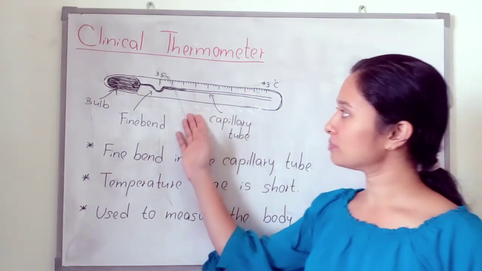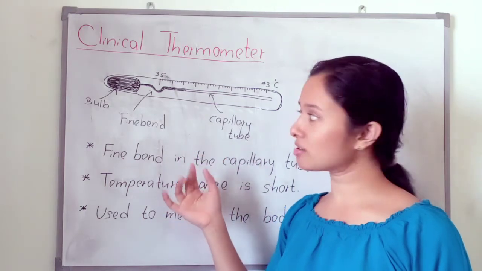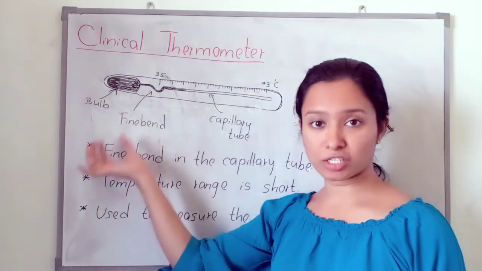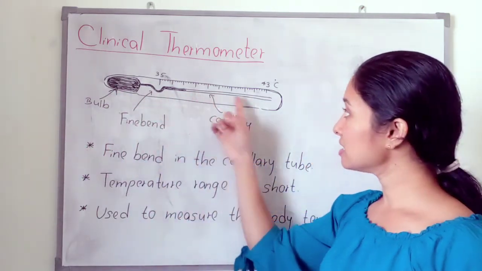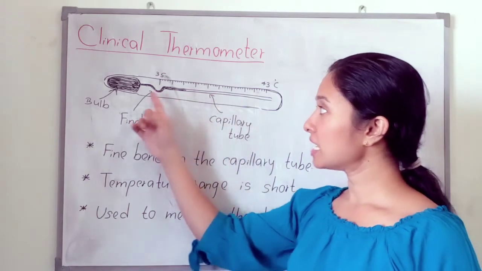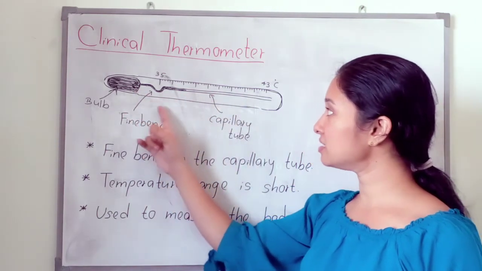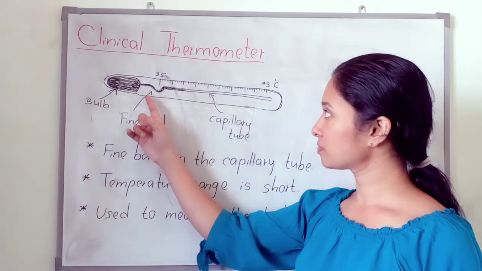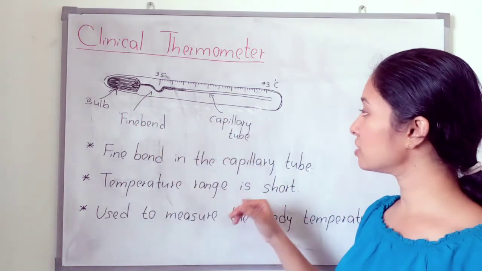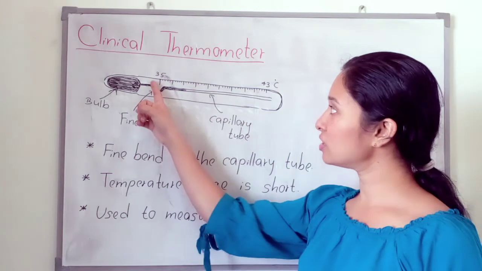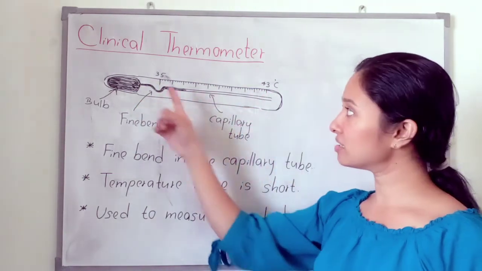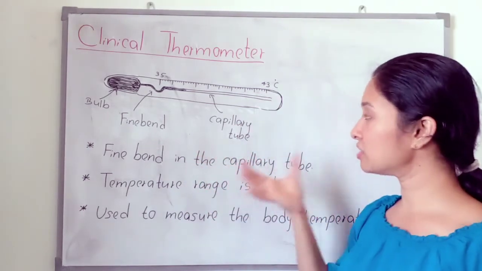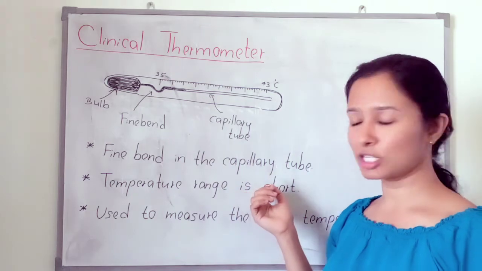Okay, look at this figure. There are some special features of the clinical thermometer. This is the bulb. The bulb is filled with mercury. And this is the capillary tube. Here you can see there is a fine bend in the capillary tube. And you can see the temperature range is short, here 35 to 43. Only from 35 to 43 can we take the temperature. That is the temperature range in the clinical thermometer.